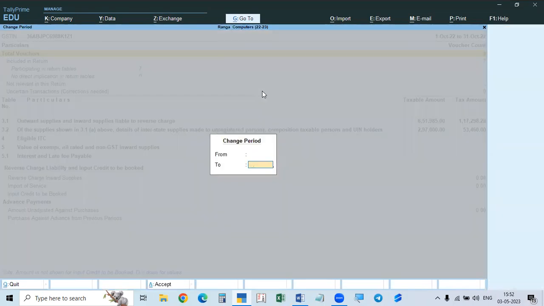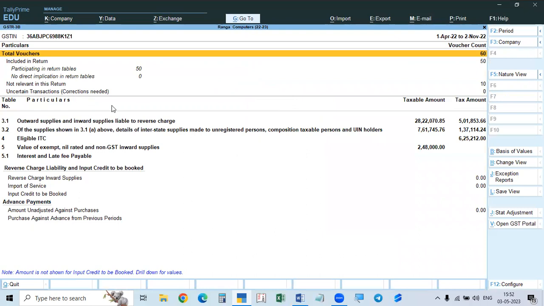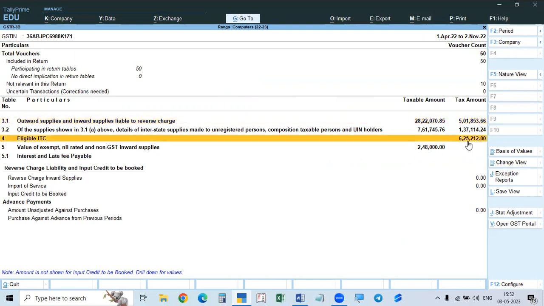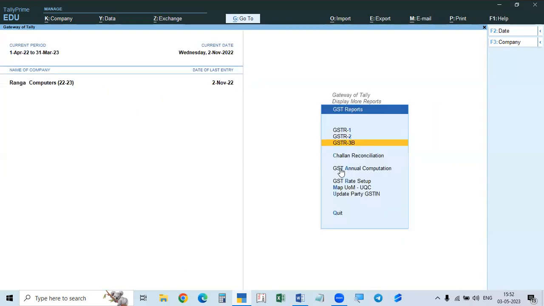We go to 3. See, in this there are no errors because those 2 are completed. It means the information in this is brought from GSTR1 and GSTR2. Sales from GSTR1 and the ITC in GSTR2. We brought it here. Now we will check. So here, what is the amount? See here.